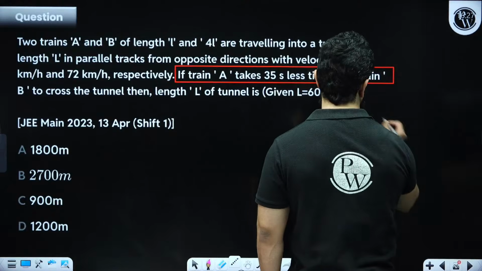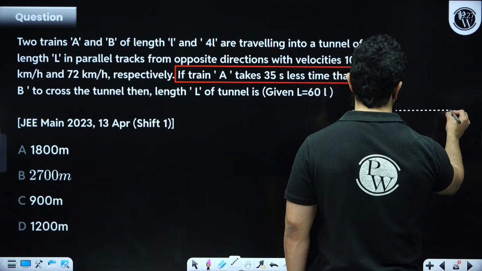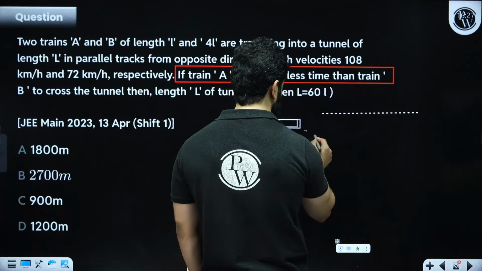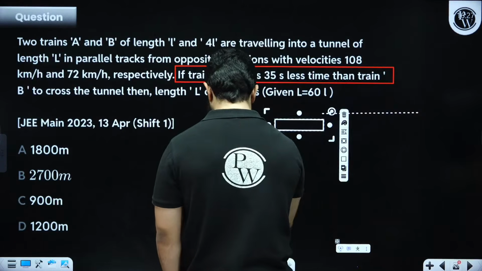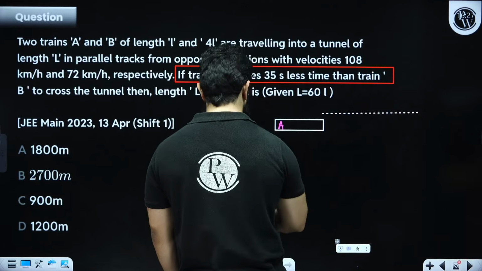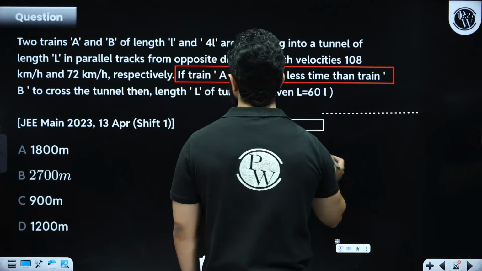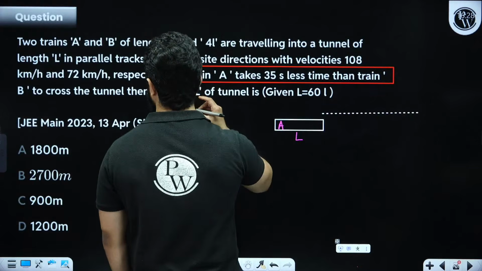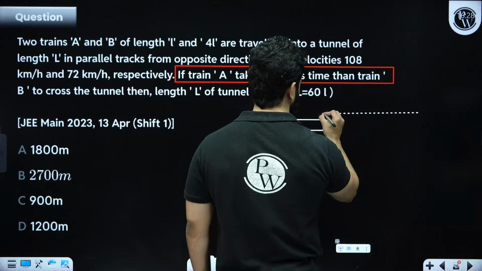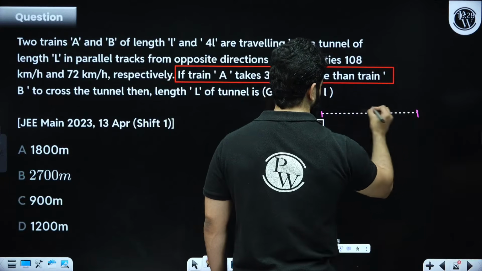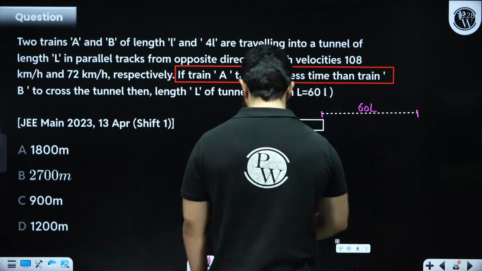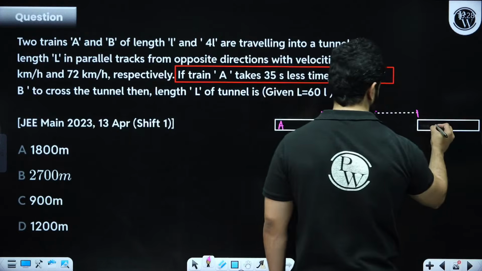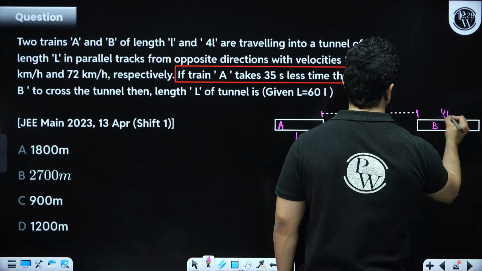This is a tunnel, and let's say this is train A. Train A has length L, and this tunnel is actually of length 60L. And then you have got train B. Train B has length 4L.